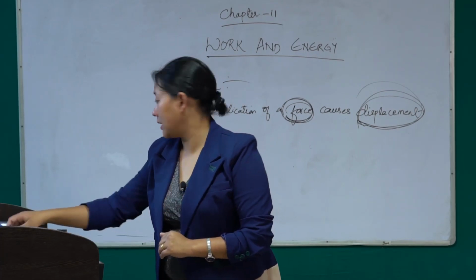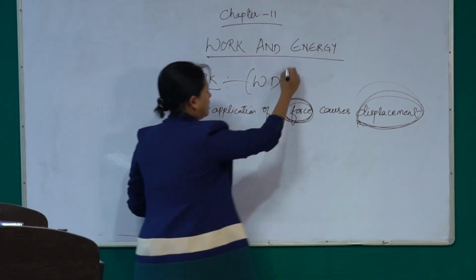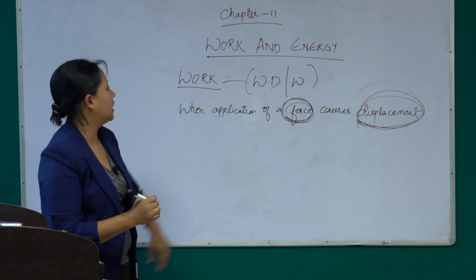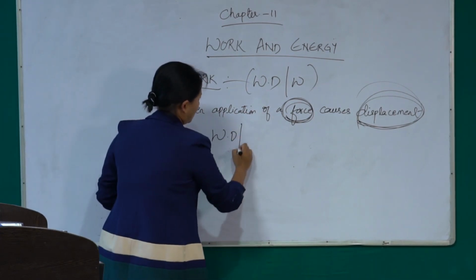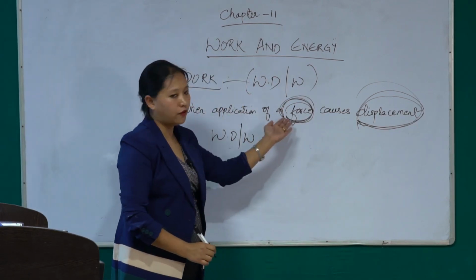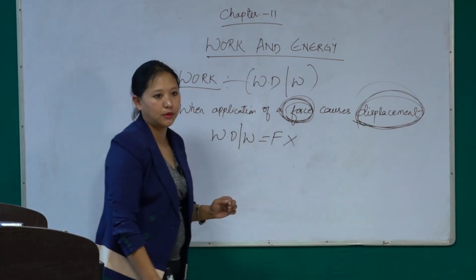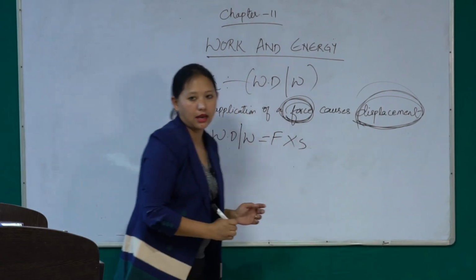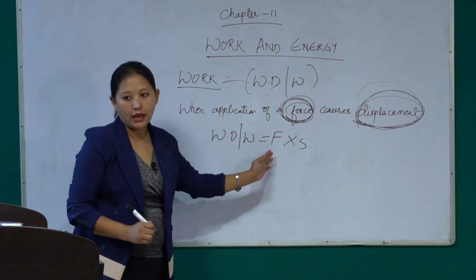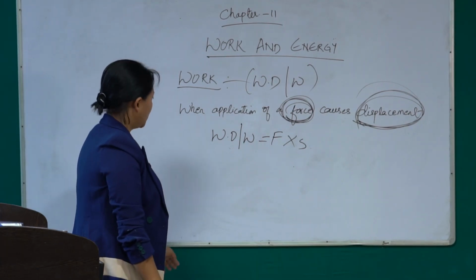And now work is denoted by the letters WD, or we can just write W. Mathematically we can write work done as, from the definition itself, when application of force causes displacement, so force into displacement. Displacement is denoted by the letter S. So work done is equal to F into S. F means force and S is displacement. So this is the formula of work done.